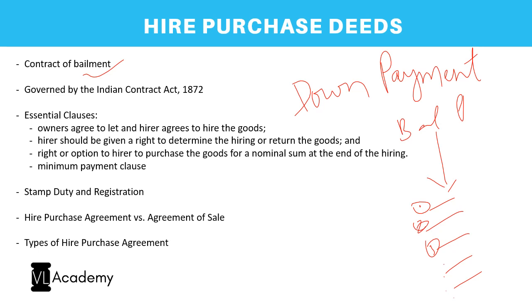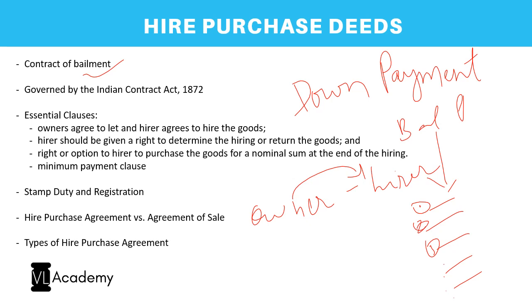So here we call the purchaser the hirer. So it's as good as a hiring till the last payment has been made. So the two parties of this contract are owner and hirer. The owner sells a good to the hirer through a hire purchase deed, wherein the hirer will be the one who is taking the good and will get the possession over the good. However, he would still not be the owner, and it is not a hypothecation. If you see, hypothecation and hire purchase are equal till this stage, but in hypothecation it is a pure loan. You repay the loan, you get the property. But here it is not a loan. Here there is an option to purchase by the hirer, and it is a contract of hire, that is bailment.